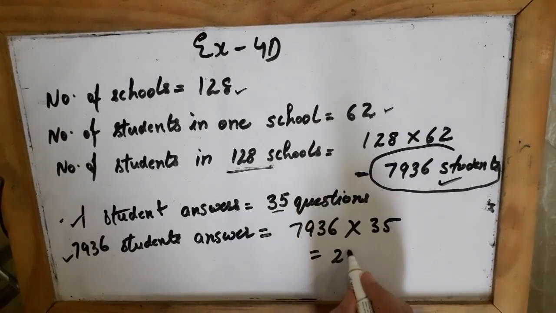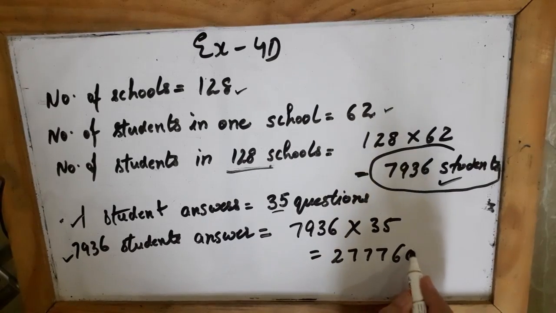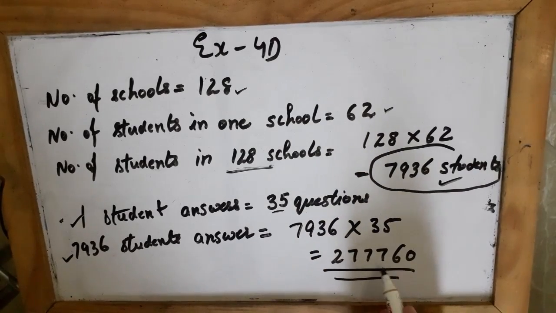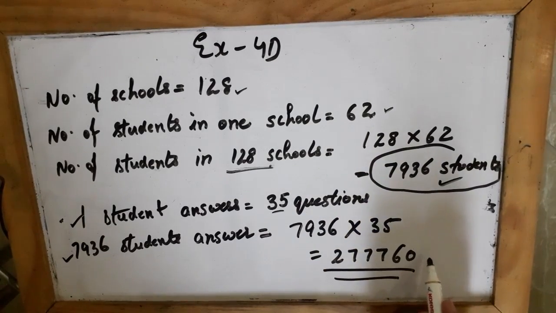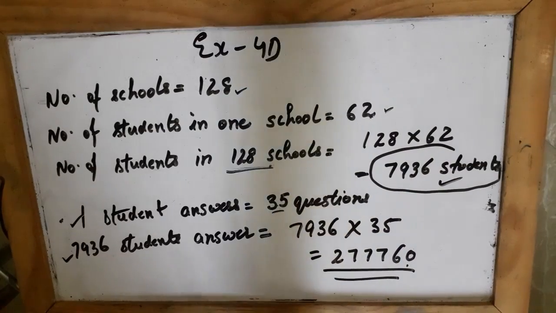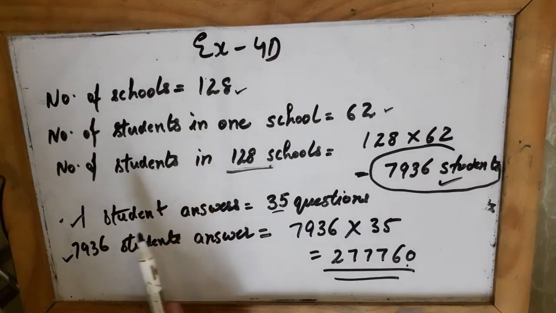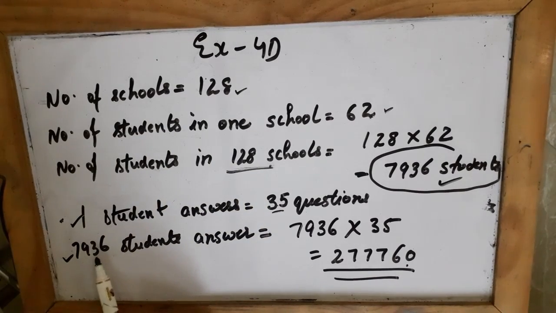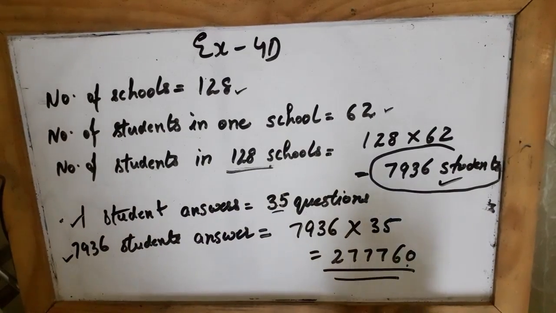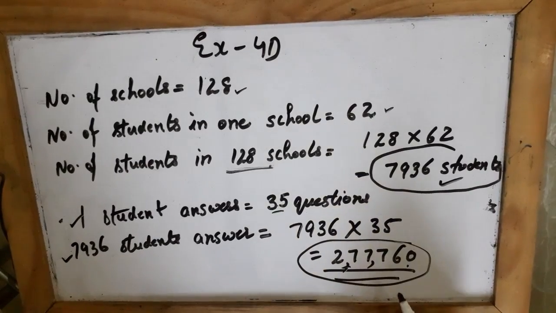You will get the answer, so it means these many questions were answered by 7,936 students. One student answers 35 questions, so 7,936 students will answer 2,77,760 questions. It means the examiner has to check these many answers.